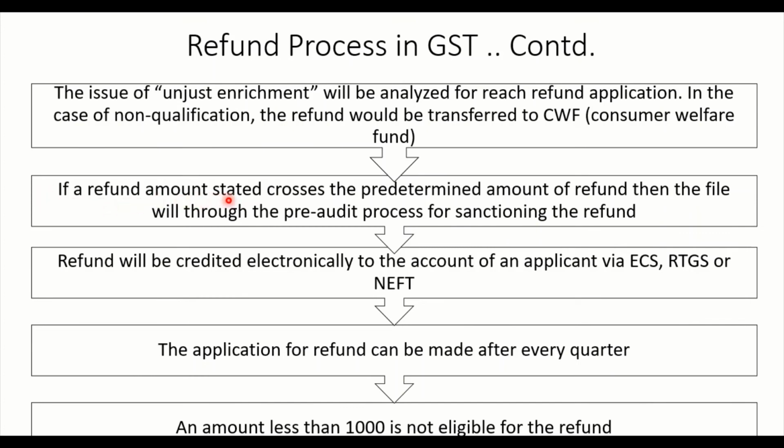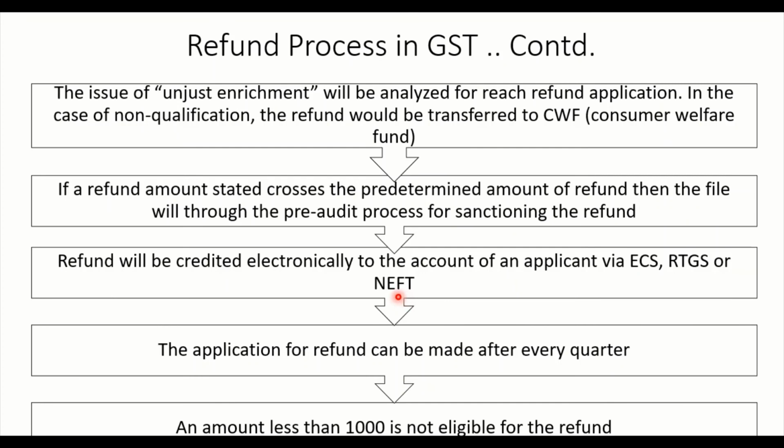If a refund amount stated crosses the predetermined amount, now there is something called the predetermined amount. If you are applying for a 50,000 refund, and if it goes above 50,000, say 60,000 rupees, then the file will go through the pre-audit process. Government will give it to the auditing department, and it will go through the pre-audit process for sanctioning the refund. Okay, and what will happen? Refund will be credited electronically to the account of the applicant via ECS, electronic credit transfer, or RTGS, or NEFT.